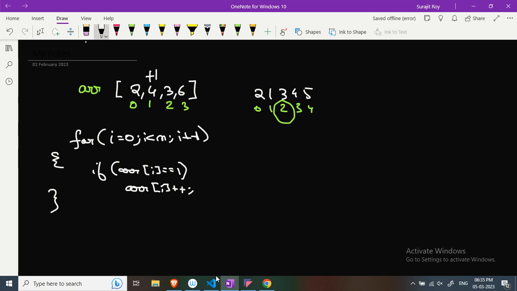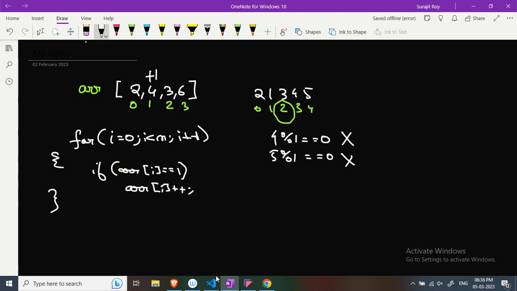Suppose I add 1 to this second index element, so it will become 4. 4 modulo 1 equal to 0, so it is not satisfying the condition. Let's say we add another one to this index, so this will become 5, and 5 modulo 1 equal to 0. It is also not satisfying. So our first task is, if 1 is present in the array, we will increase it.